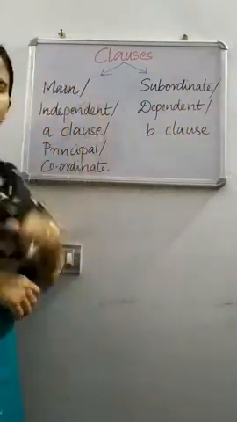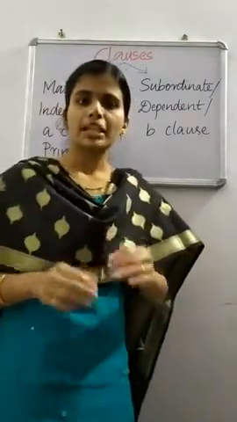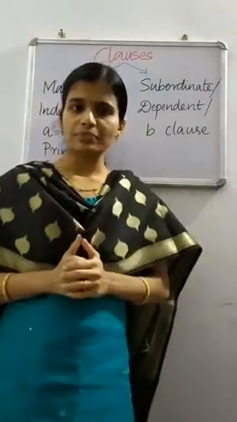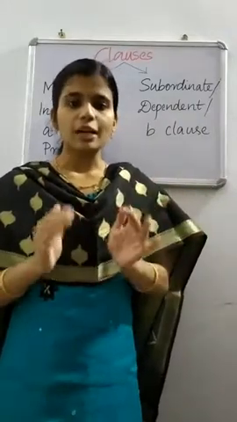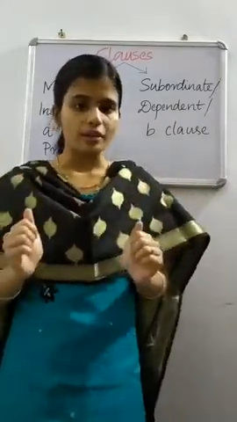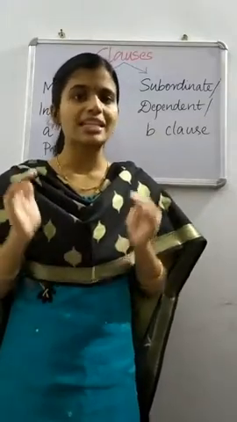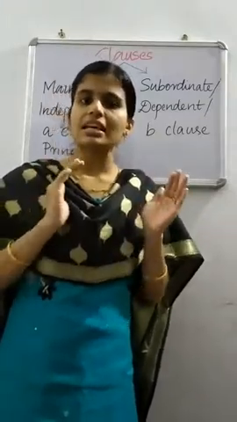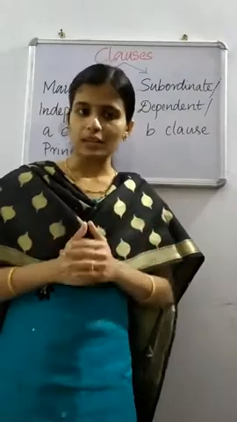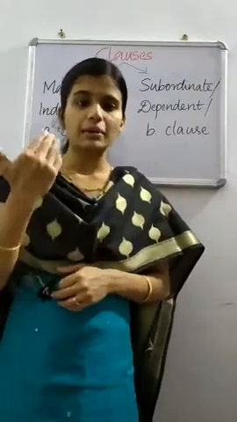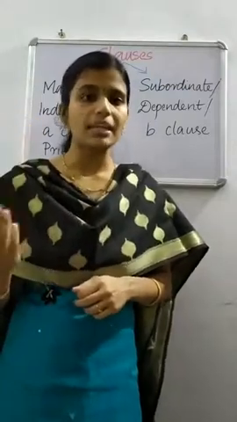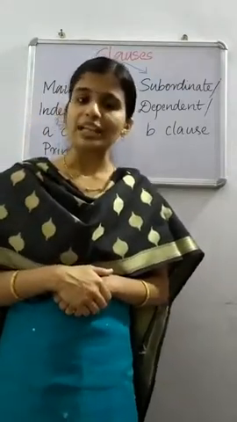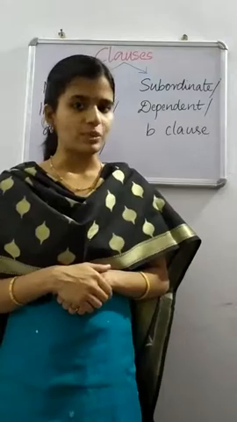What do you mean by main clause or independent clause? Just as the name indicates, a clause which can stand alone, a clause that conveys a complete meaning, is known as main clause or independent clause.